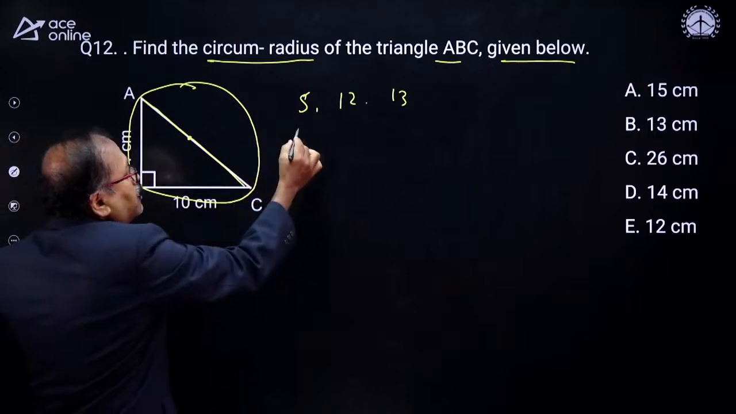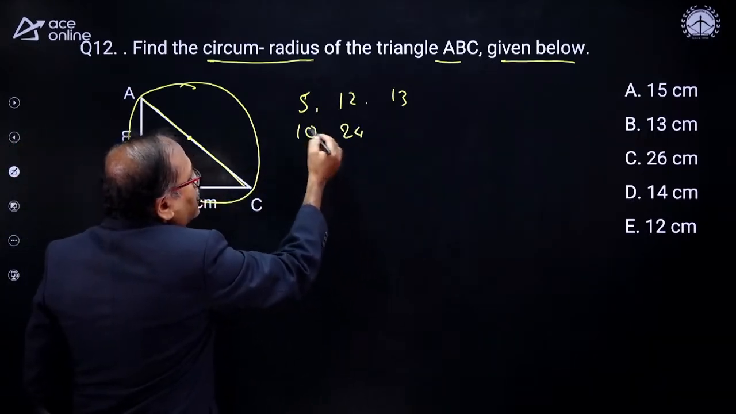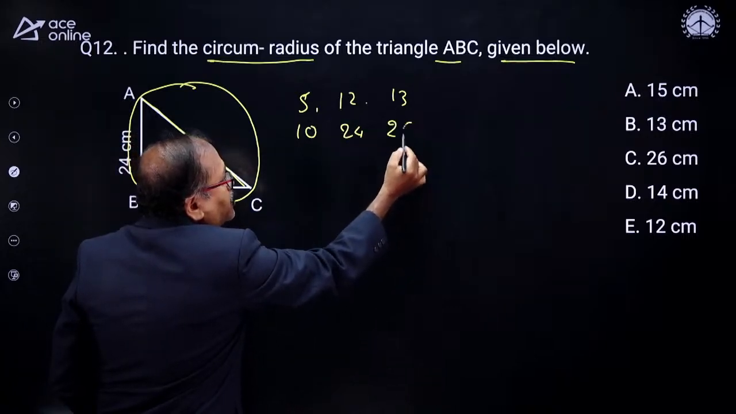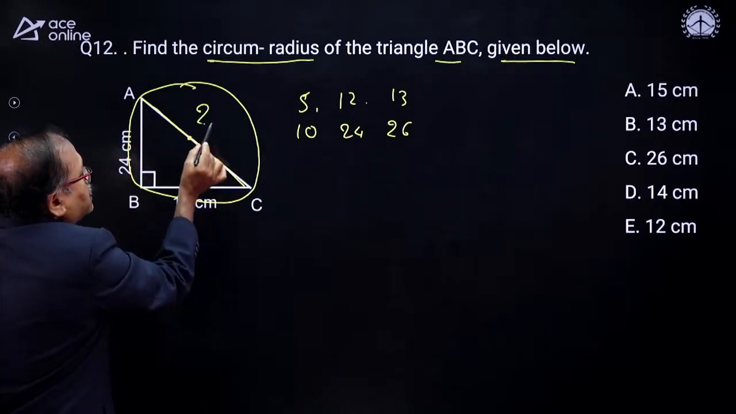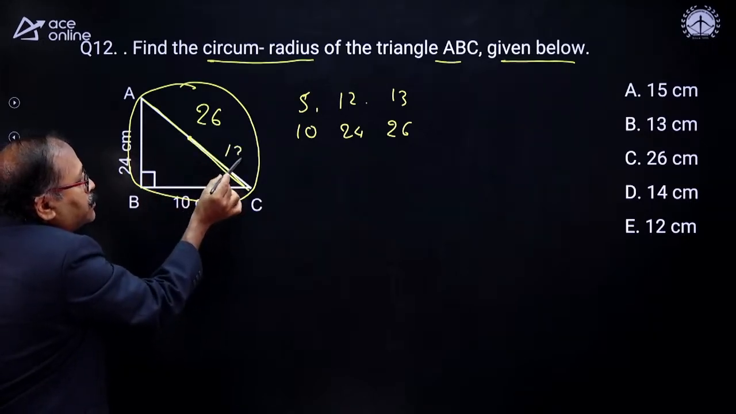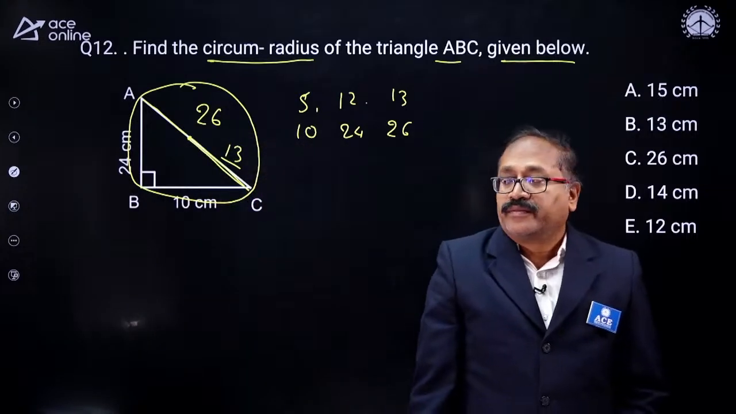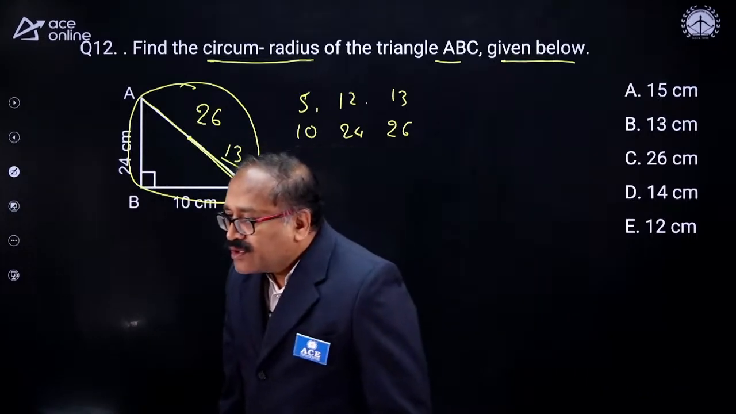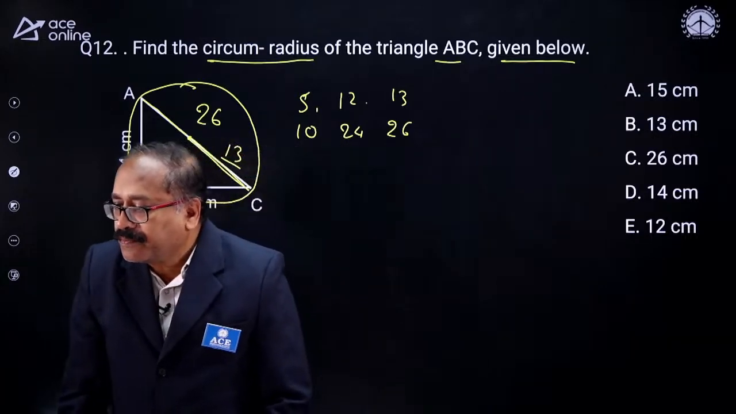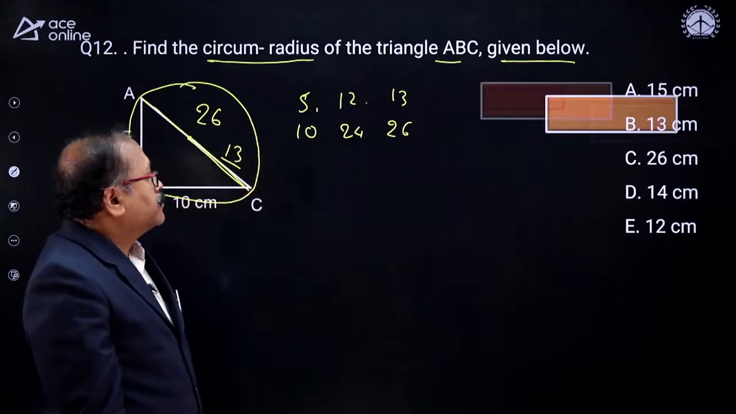So here it is 10 and here it is 24. Look at this one, 5 into 2, 12 into 2, then it should be 26. So this diameter is 26, but we need the circumradius. So circumradius will be half of that, which is 13, Mr. Aman. Yes? Okay, Ramkumar 13. 13, sir. Sumit Pawarji. That's right.